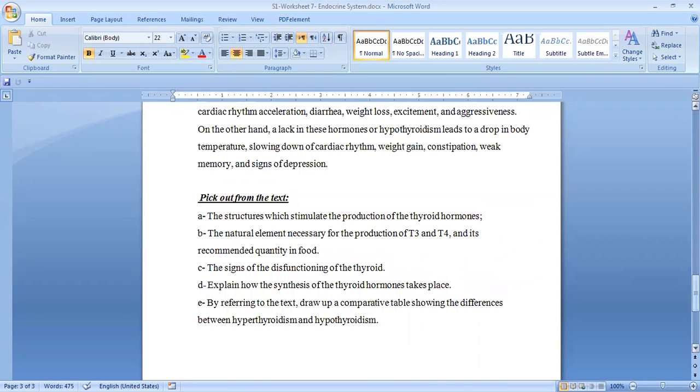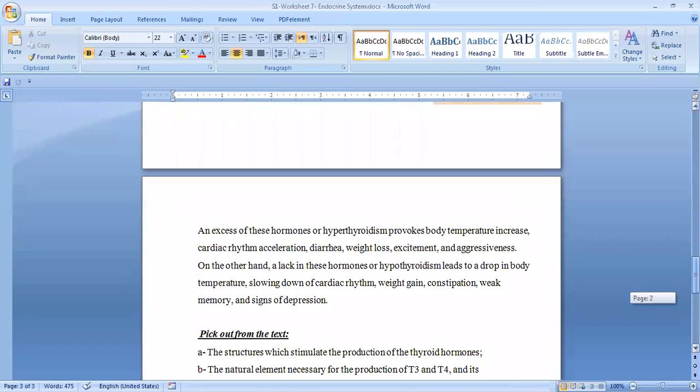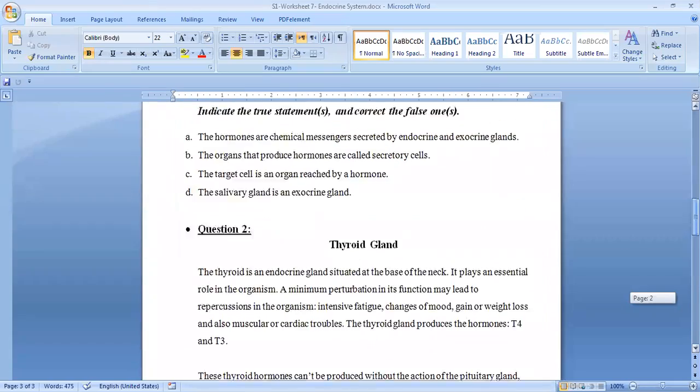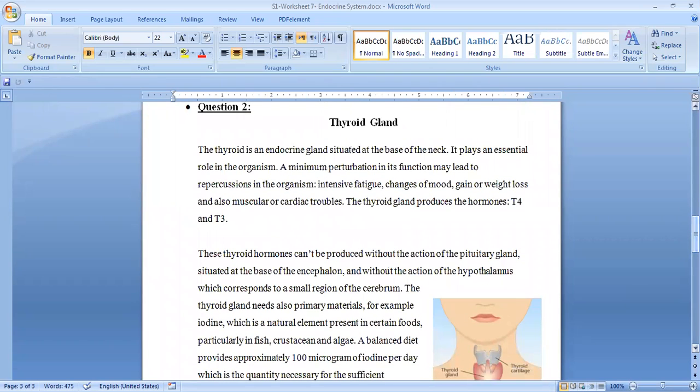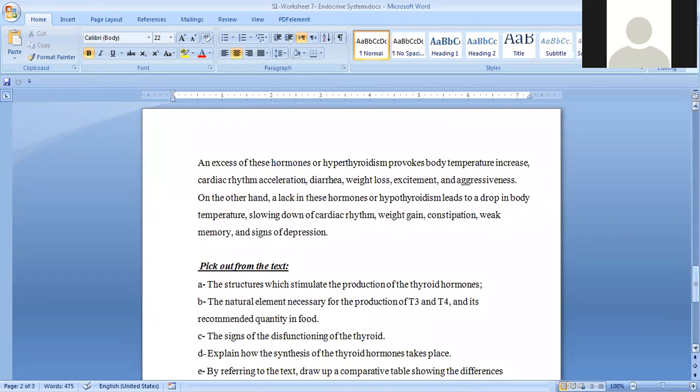A, the structures which stimulate the production of the thyroid hormones. What are the structures that stimulate the secretion of the thyroid hormones? Let's move to Adam Ahmad. Adam, what are the structures that help in the secretion of the thyroid hormones? They are repercussions in the organism. Did you listen to the question? What are the structures that help in the production of the thyroid hormones?